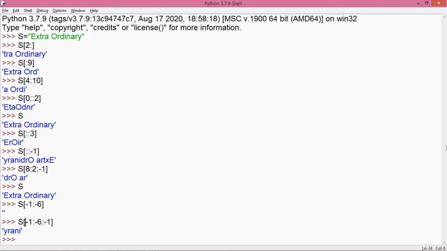So while writing the indices for the negative or the positive values, whenever you want in reverse order, you have to ensure that the first value is greater than the second value. That means start must be greater than the stop value.